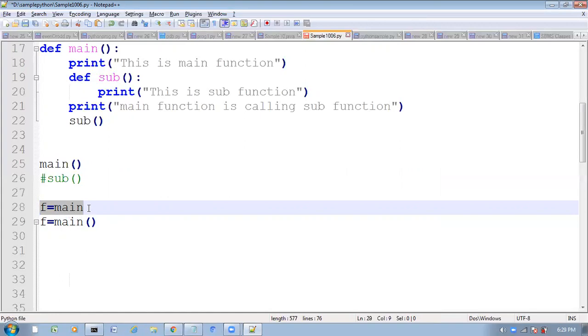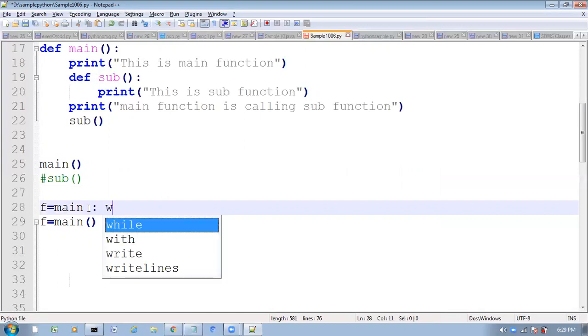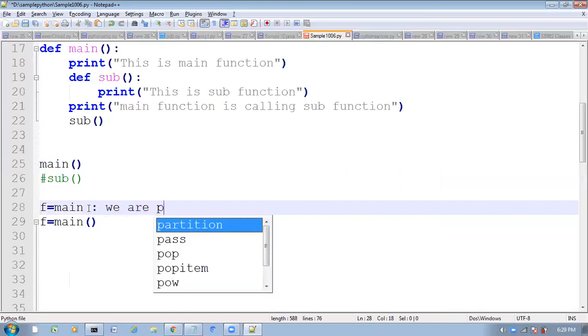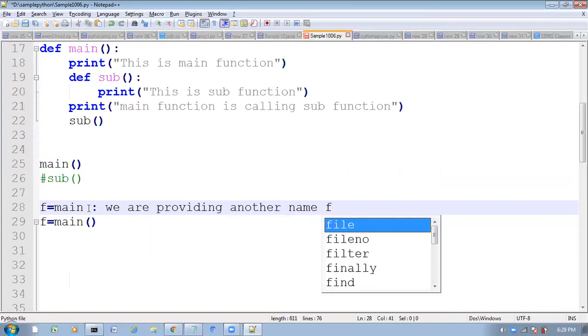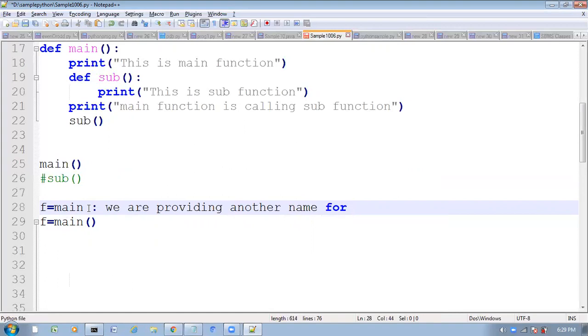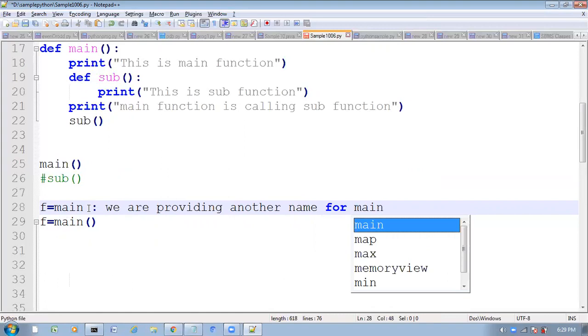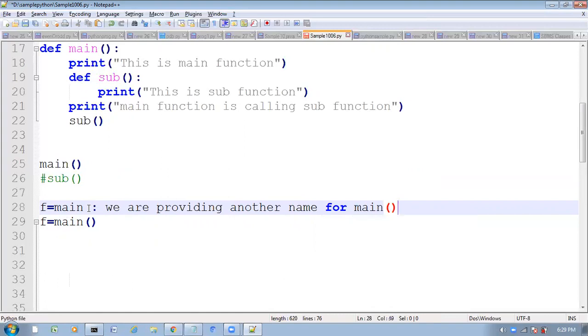But in second case, we are providing another name for main function. We are creating an alias name for the object, and here main function is one object.